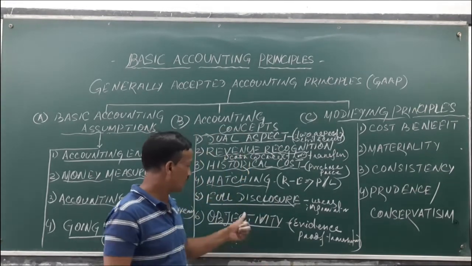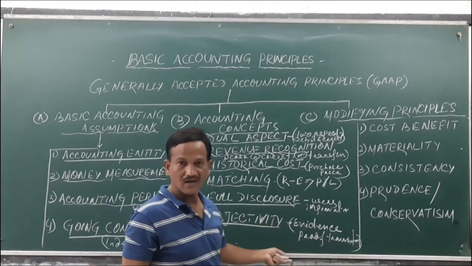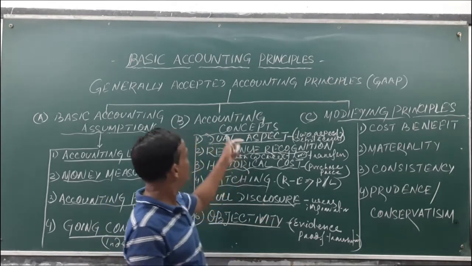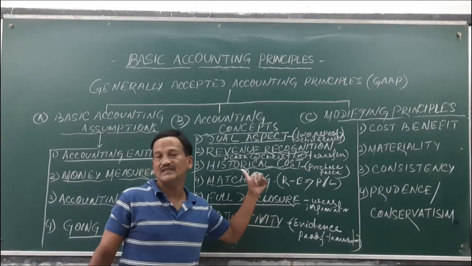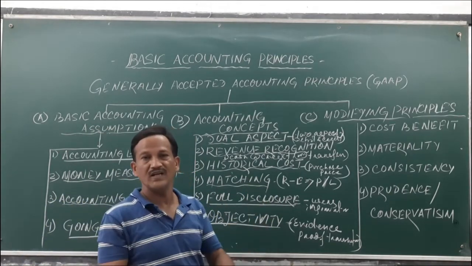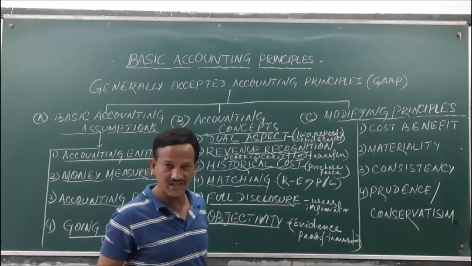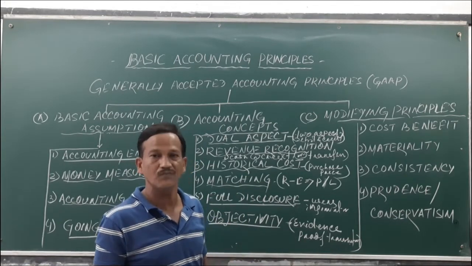So objectivity should be followed. So these are the basic accounting concepts which provide you the general guidelines in preparing and presenting your financial statements in a very systematic manner.